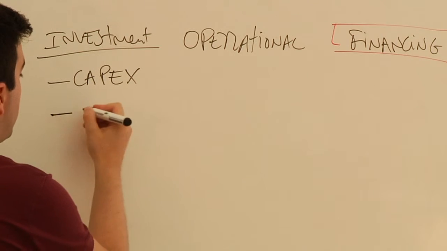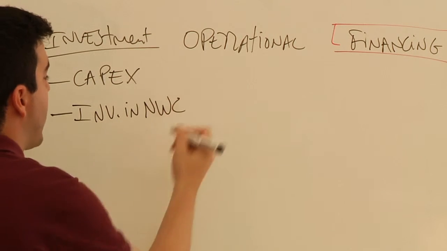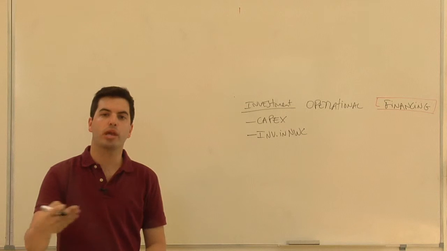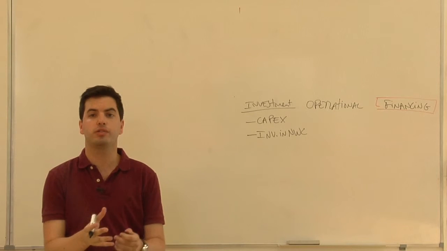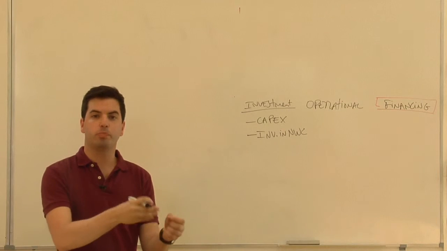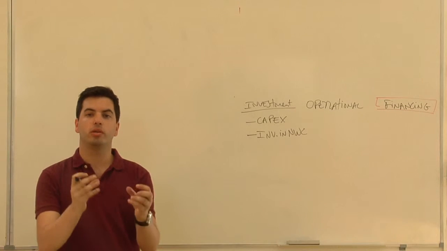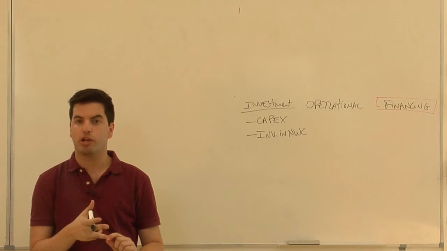Then you may also have the investment in net working capital. In most businesses, you need to have net working capital. For example, in this factory that produces glass bottles, you need the raw materials to produce the glass and then to produce the bottles. So you need net working capital, which includes things like inventories and accounts receivables.